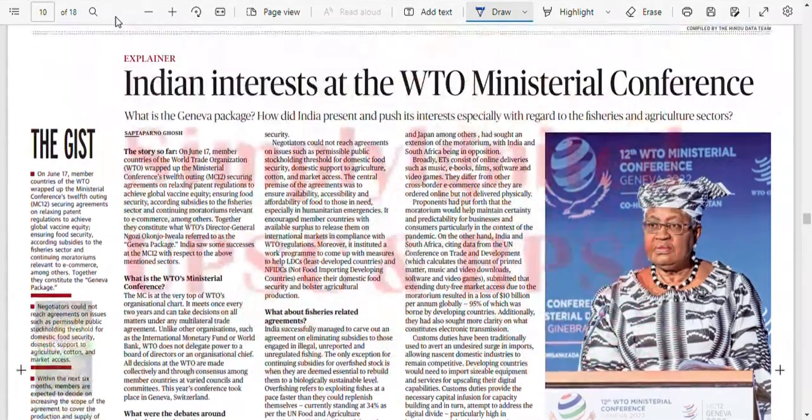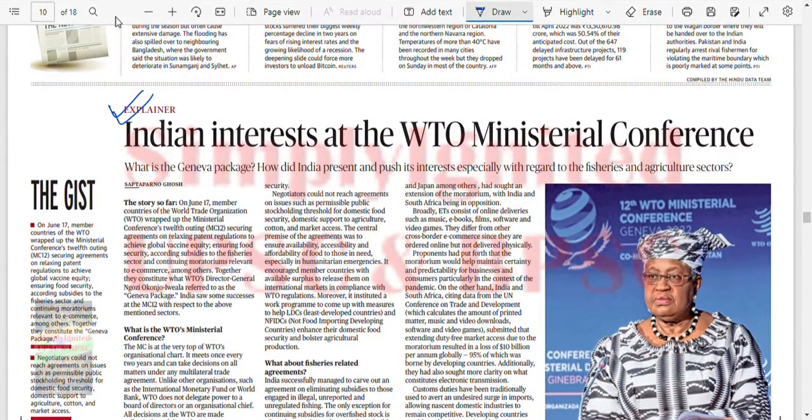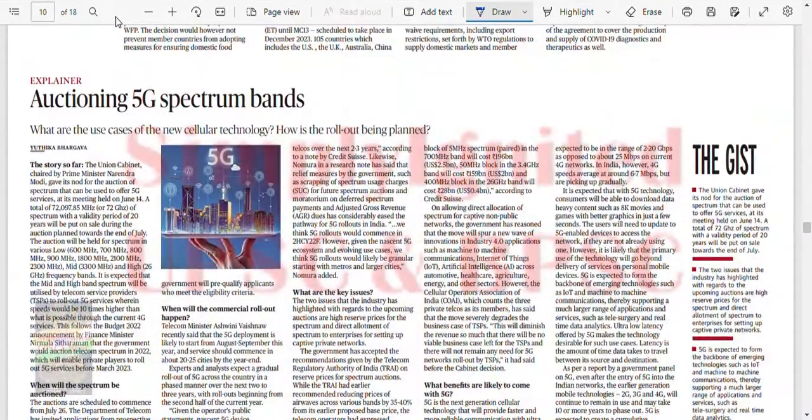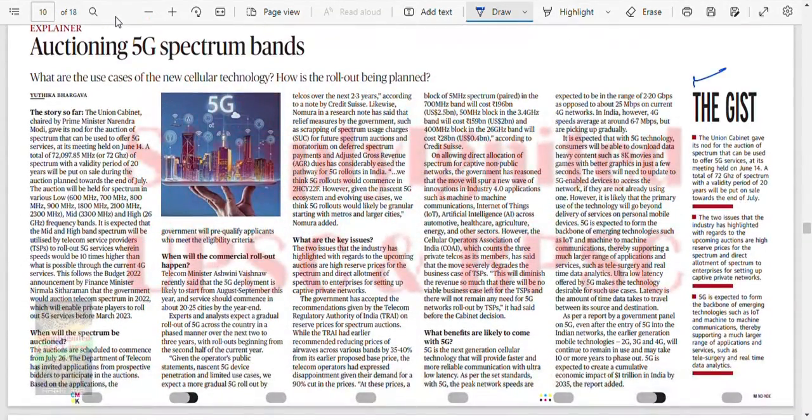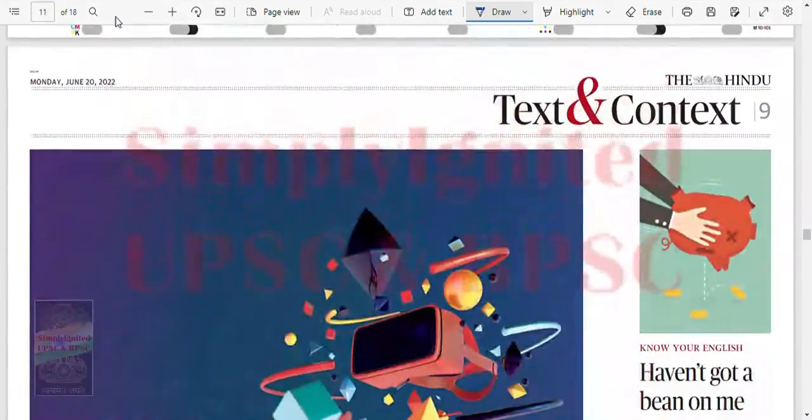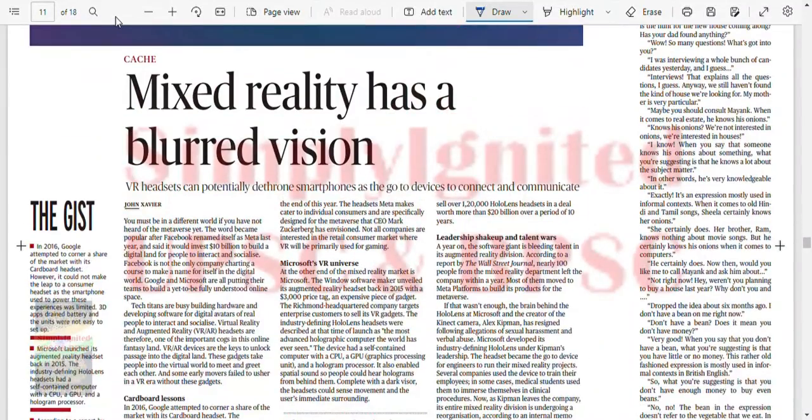Okay, this is important. WTO is always important with respect to UPSC. It is their favorite, right? Auctioning 5G spectrum band. Yesterday it was also there, today it is also there. This will be news for quite some time now. Mixed reality. We'll do the gist.